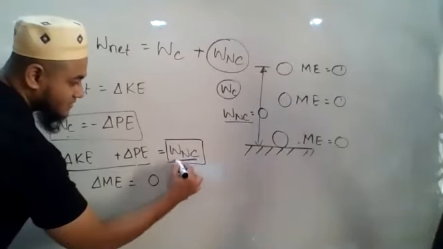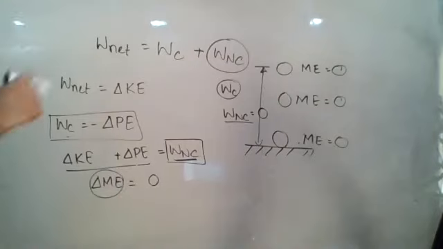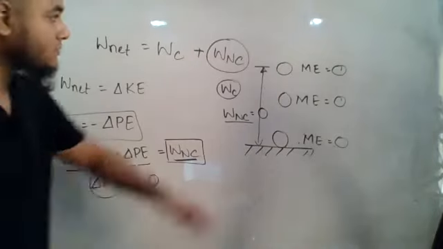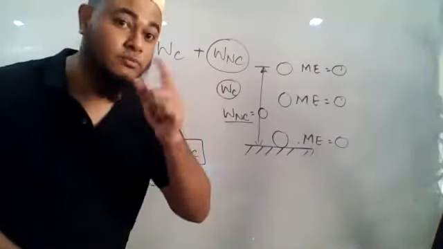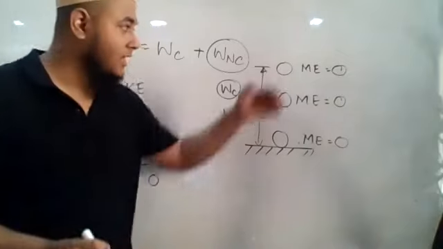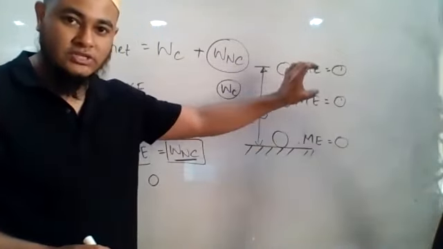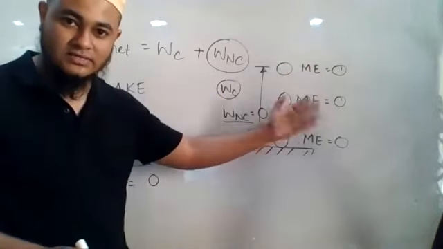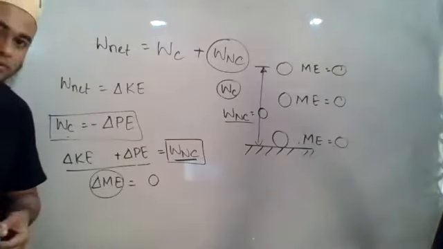When this non-conservative force is zero, we will say that the change of mechanical energy will also be zero. That means the mechanical energy here is the same as here and here; the change will be zero. Not that the mechanical energy is zero, but the change is zero. So if it is 10 here, then it will be 10 here and 10 here, and the change is zero because 10 minus 10 is 0, 10 minus 10 is 0. Could I explain it? Did you understand?